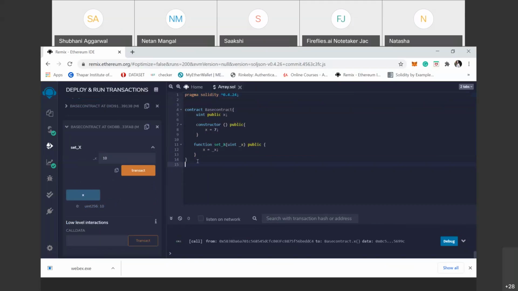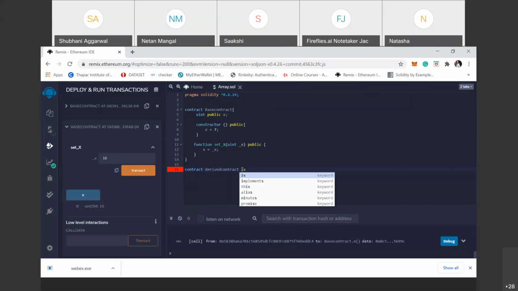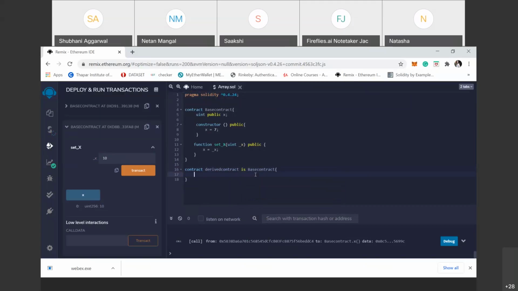So how do we use inheritance from this base contract? Here we describe a contract. Suppose the contract name is derived contract. Here is a keyword: from which contract? Contract A, the derived contract is from which contract? That is the base contract, this one. Okay, then we start this one.